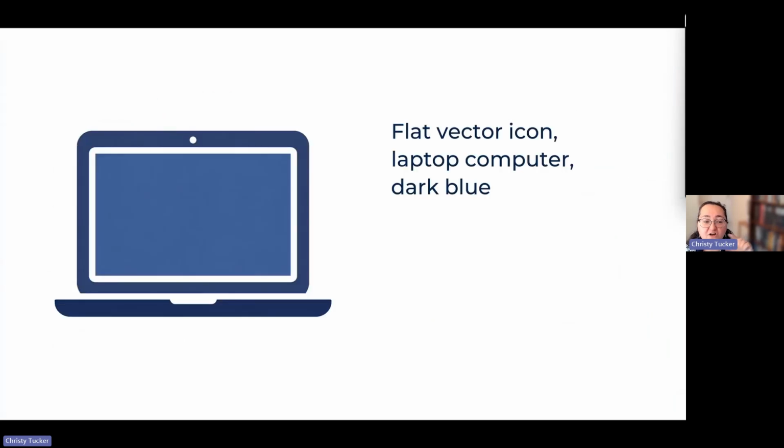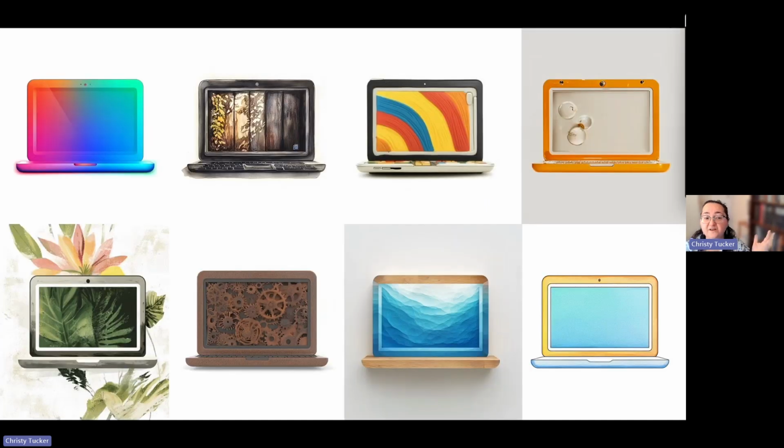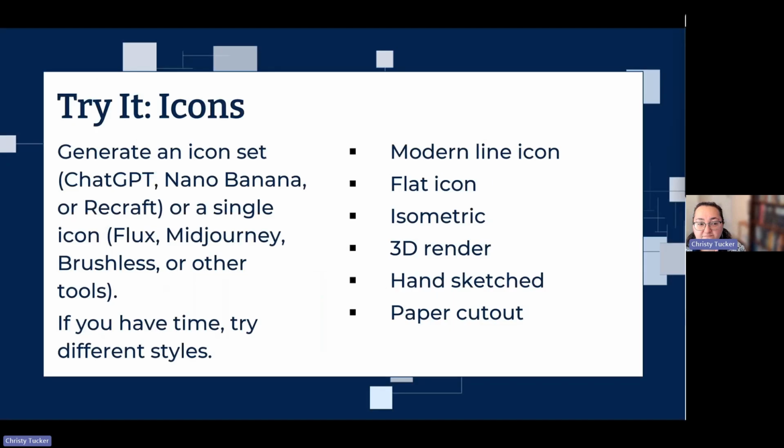I even started with one that was a flat vector icon, and then retextured it with a bunch of different things. So depending on your style and how much flexibility you have, you can do some really cool things, and then I could get a set of these that all matched for a course. I think given the time, we're not going to try this out, but you can try it on your own to test making an icon.